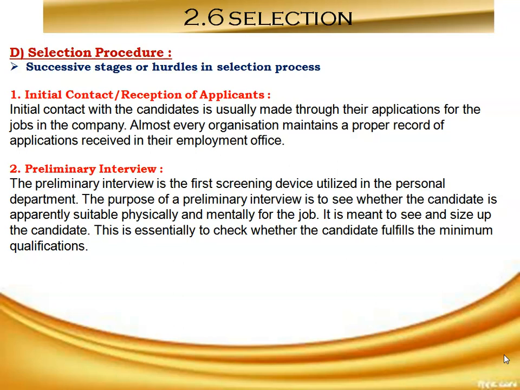Okay, so after this stage, the next stage is preliminary interview. The preliminary interview is the first screening device utilized in the personnel department. The purpose of a preliminary interview is to see whether the candidate is apparently suitable physically and mentally for the job. It is meant to see the size of the candidate. This is essential to check whether the candidate fulfills the minimum qualifications. Okay.